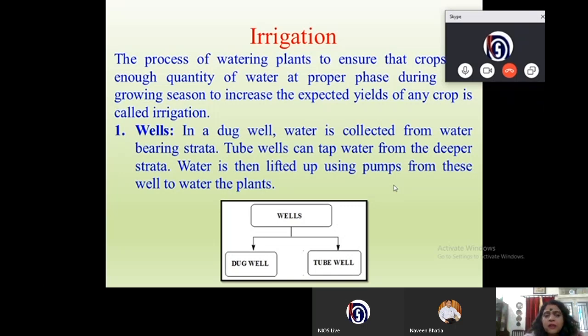The first one we study here is wells. The wells are of two types: either a dug well or a tube well. In a dug well, water is collected from water-bearing strata. Tube wells can tap water from the deeper strata. Water is then lifted up using pumps from these wells to water the plants. So this is how wells are used to water the plants.